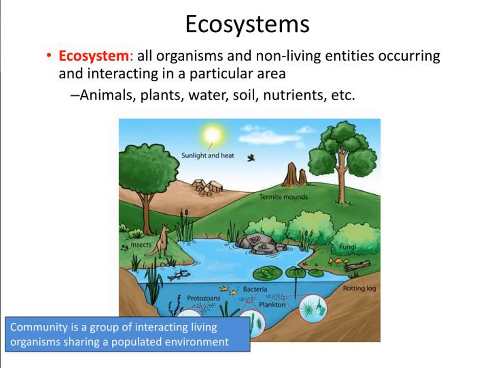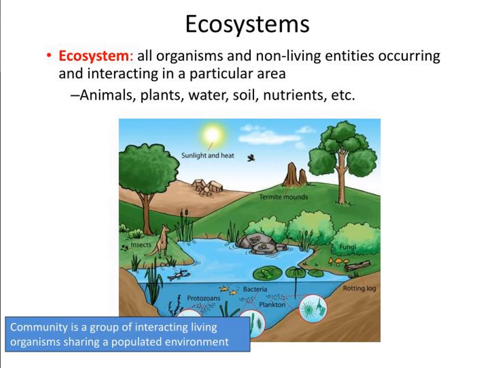This interaction forms the ecology of the region. There is an interdependence between biotic and biotic elements, and biotic and abiotic elements too.